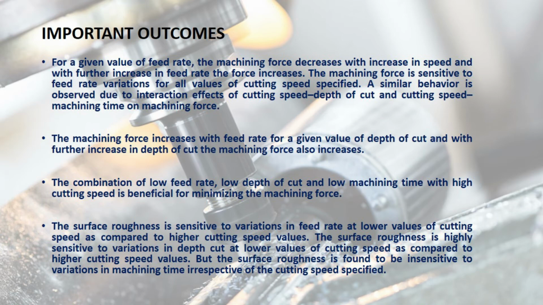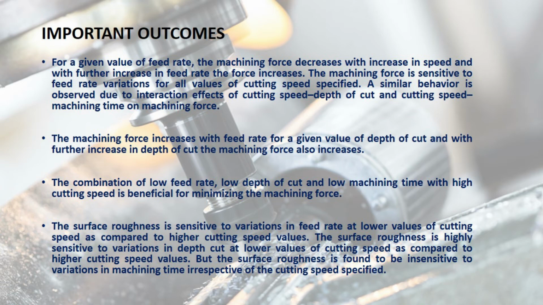Considering a constant feed rate of 0.1 millimeter per revolution, at the starting point the machining force is higher and the cutting speed is lower. As time increases, increasing the cutting speed will result in lower machining force, which simultaneously gives continuous chip formation and results in low tool wear.